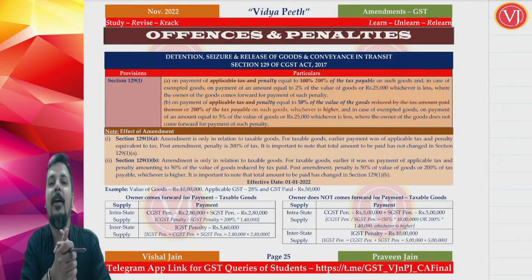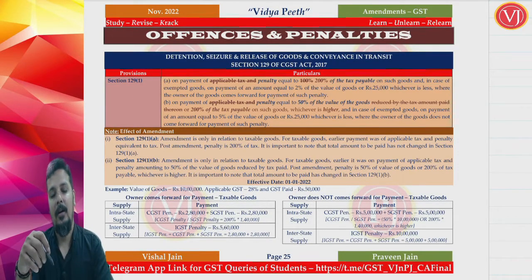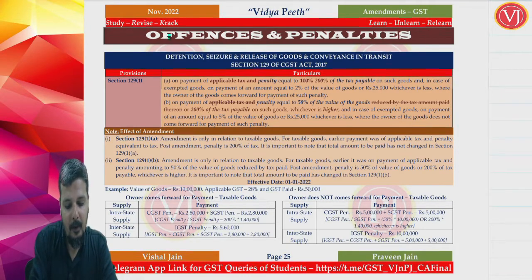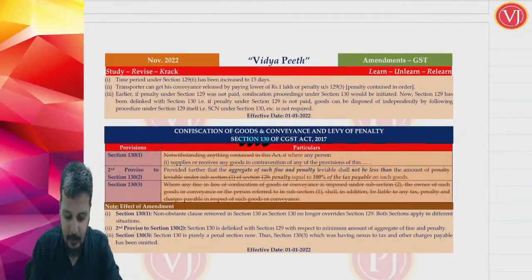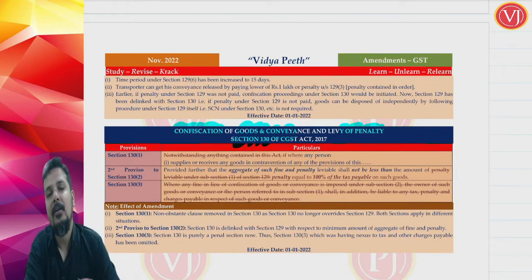Welcome friends. Now let us see the amendments with respect to your November 22 exams for your offences and penalties chapter. When you talk about offences and penalties, the major amendments, the only amendments, are in section 129, which talks about detention, seizure and release of goods and conveyance in transit. Also section 130, which talks about confiscation of goods and conveyance and levy of penalty.